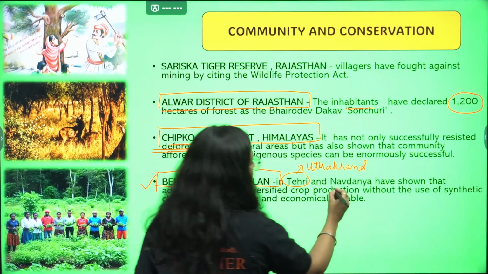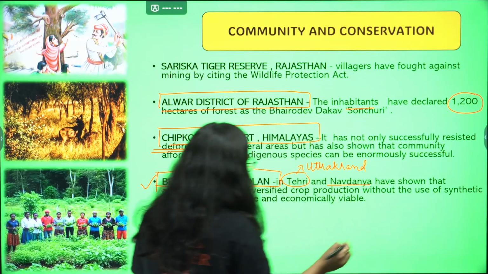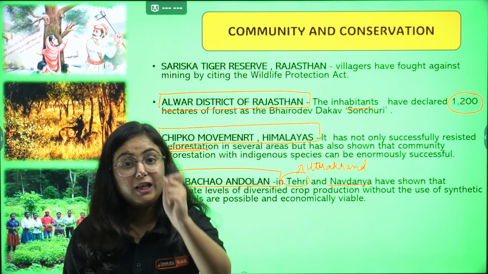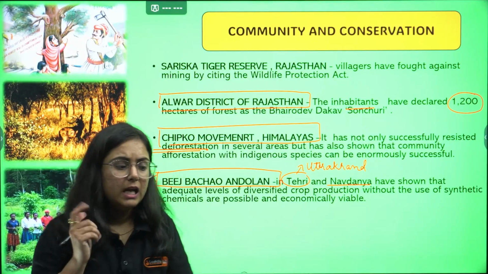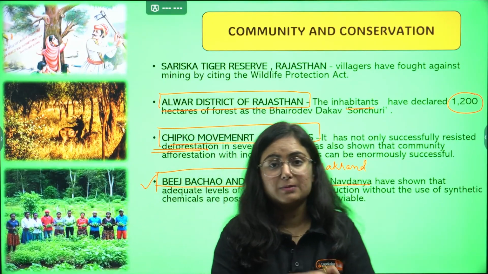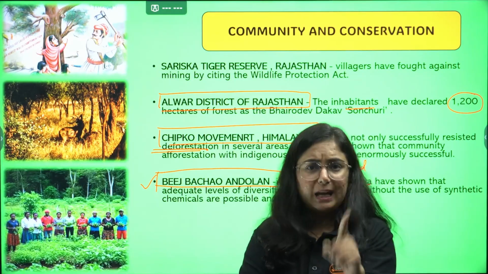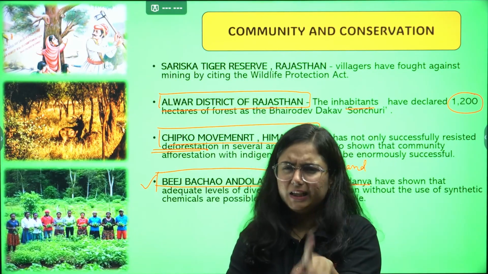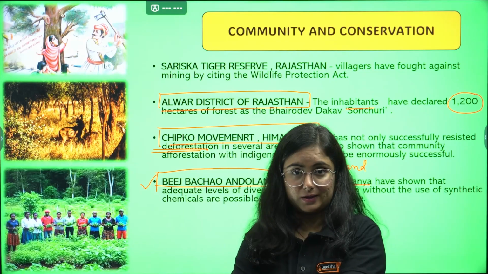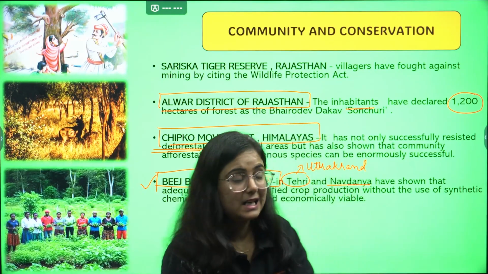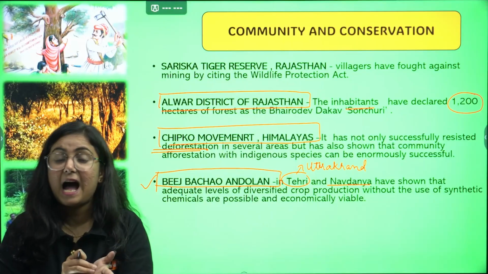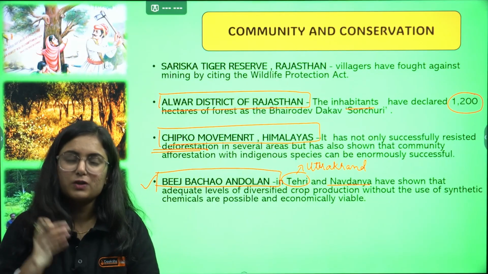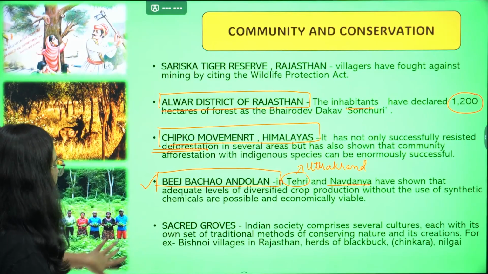And the second one, Navadanya. Okay, here what was done? The people made diversified crop production. Now, whenever diversified crop production comes to our mind, we think either it may be chemically done or genetically modified, but none of those practices. It was done in a natural process. No synthetic chemicals were used in this process, and the result was economically viable for the society. This was a very good step taken by the community.